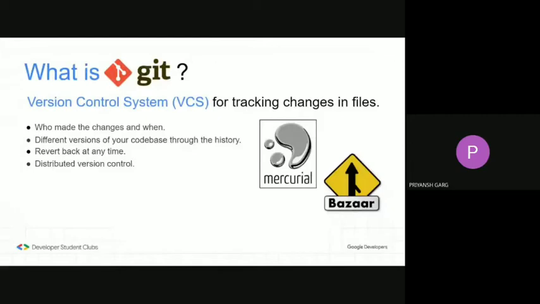What it means is, let's assume you are working on a team project. So to make your project accessible to all your teammates, you must put it in some remote server where everyone can access it. So in a distributed version control, you can have a copy of your project with all its history on your system itself and can work on the project offline.